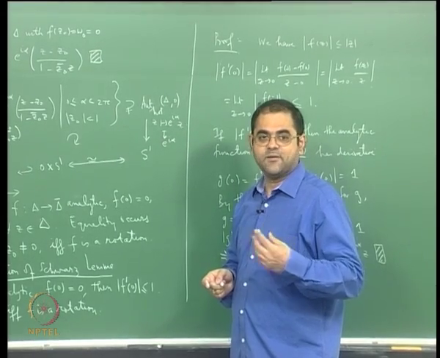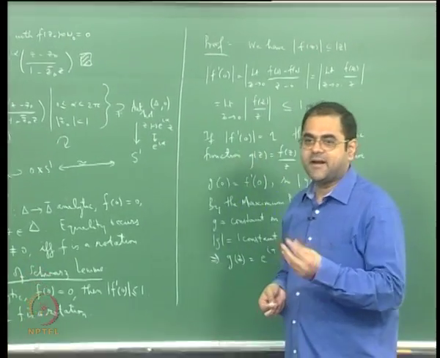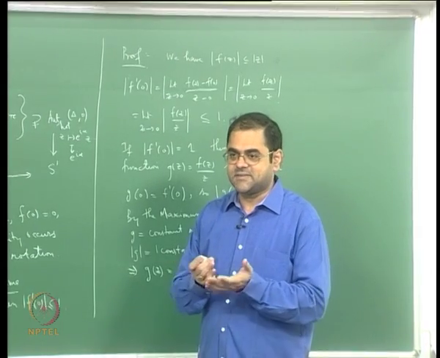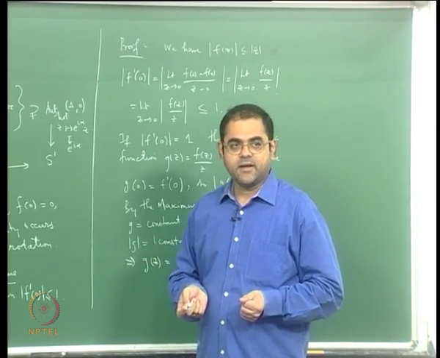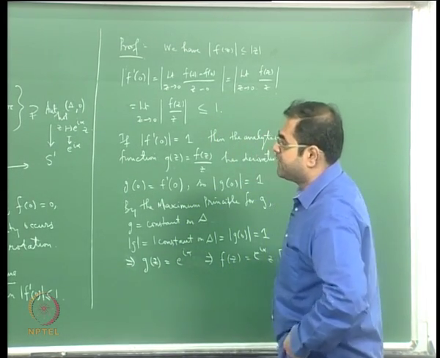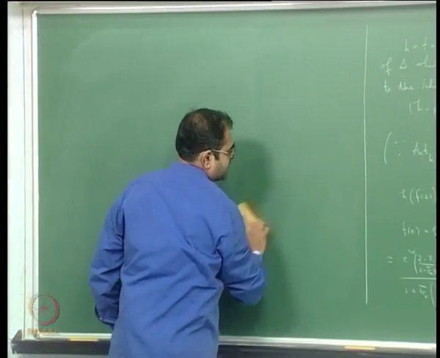Then also you get a bound, and that is a grander version of the Schwarz lemma called Pick's lemma, which is a fundamental lemma required for hyperbolic geometry. So here is Pick's lemma.